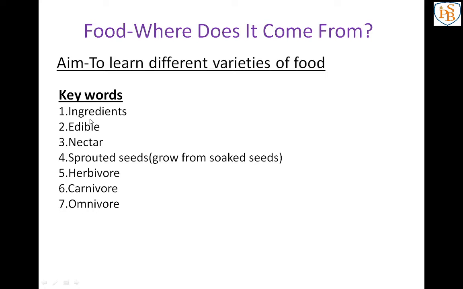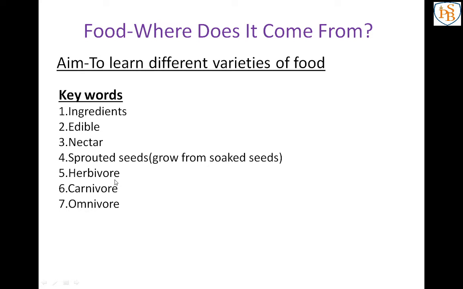First one is ingredients. Ingredient means the materials that are required to prepare a food item. There are many ingredients that we will learn afterwards. Next is edible. Edible means the thing that we can eat. Next one is nectar. Nectar means the food of bees that they extract from flowers. Next is sprouted seeds. Sprouted seeds means the structures growing out of soaked seeds.